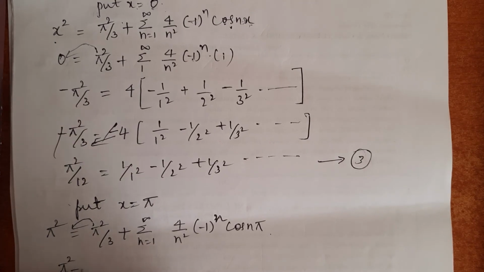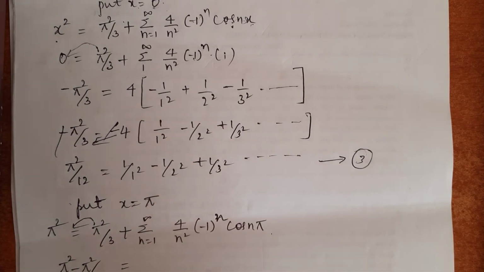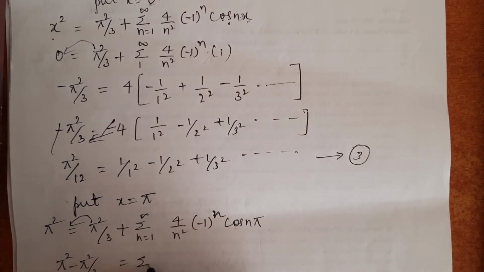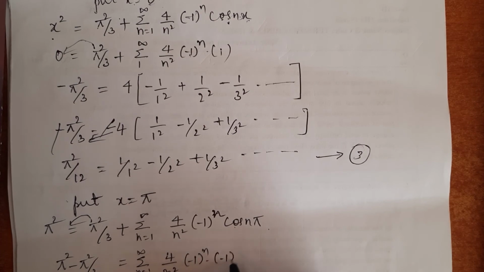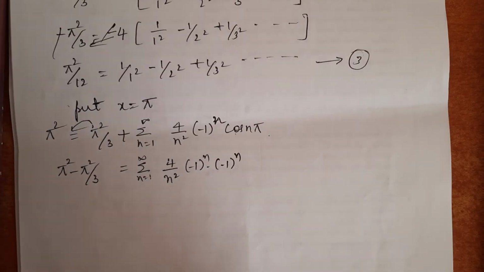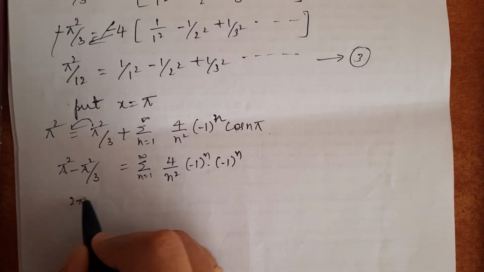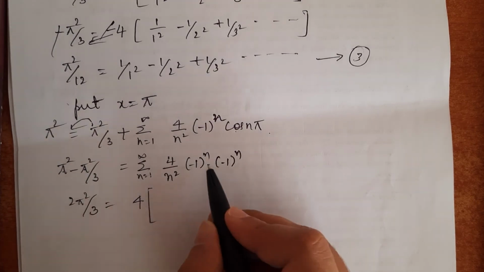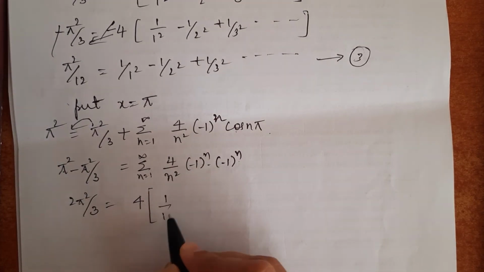It will be pi square minus pi square by 3 equals, let me expand this summation, and we know that cos n pi value is minus 1 to the power n, 4 by n square into minus 1 to the power n into minus 1 to the power n. Pi square minus pi square by 3 is 2 pi square by 3 equals 4 into, when I expand the summation, when n is equal to 1, I will get 1 by 1 square.